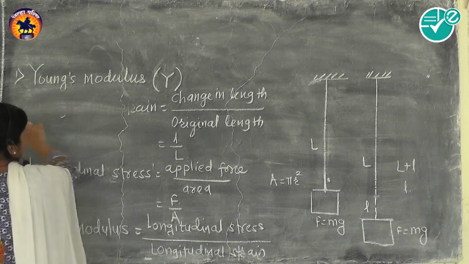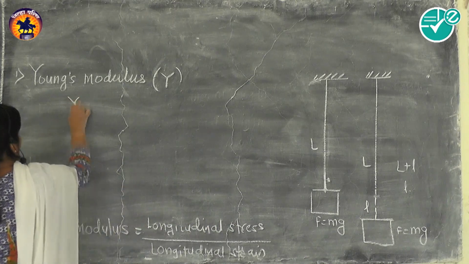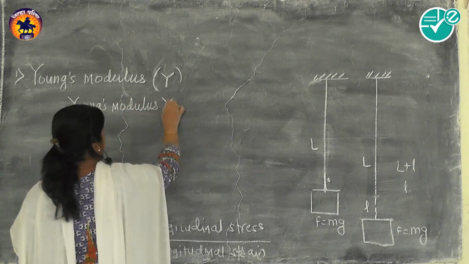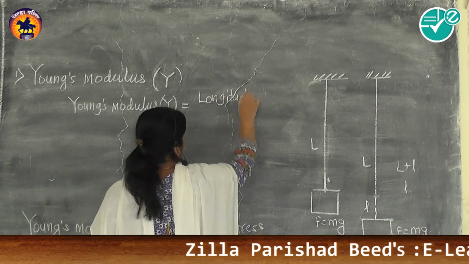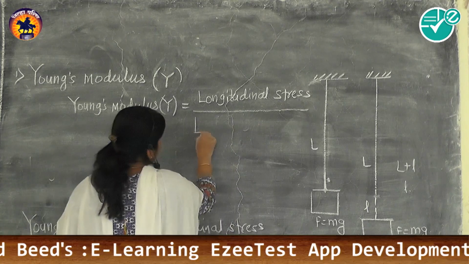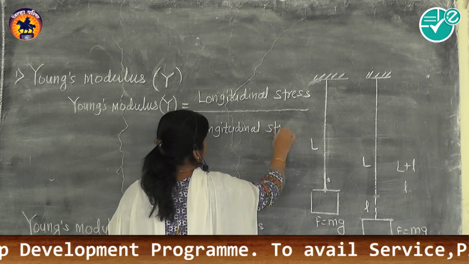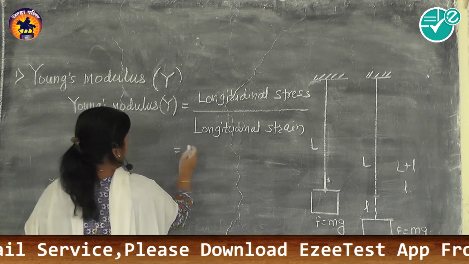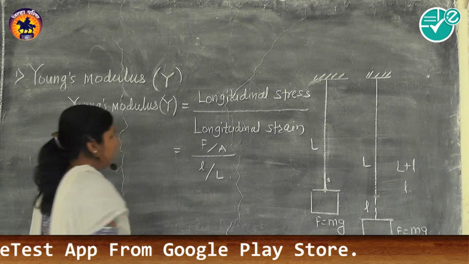We get Young's modulus Y as longitudinal stress upon longitudinal strain, and we can write it as F divided by A, divided by small l divided by capital L.